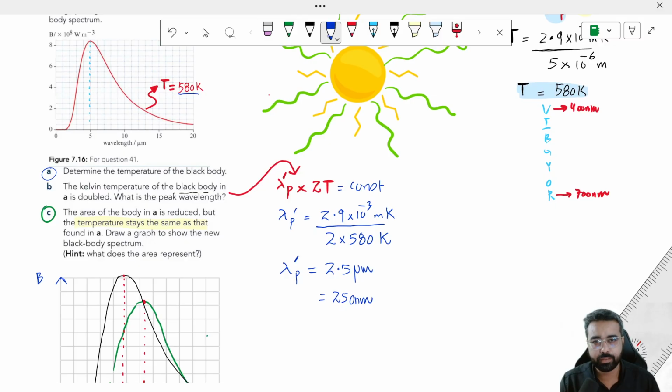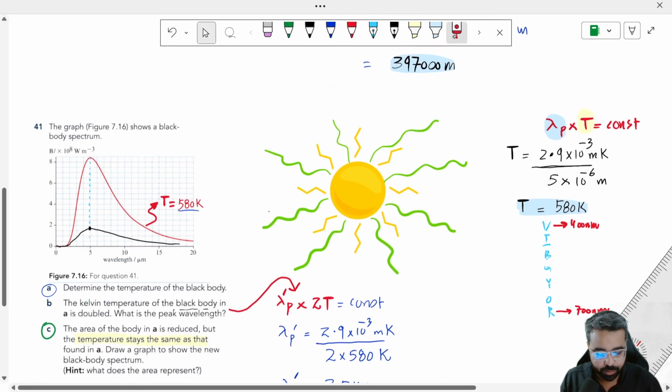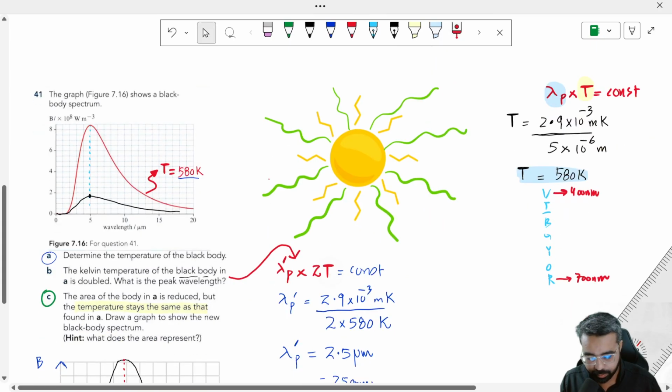If the temperature is the same, I will draw the same thing, something like this. You see it has the same peak wavelength, because if the temperature has not changed, the peak wavelength will not change. The reference is Wien's law.